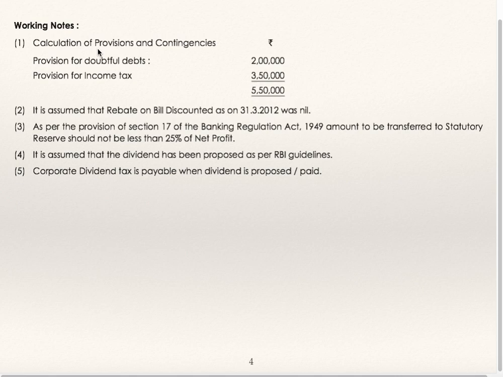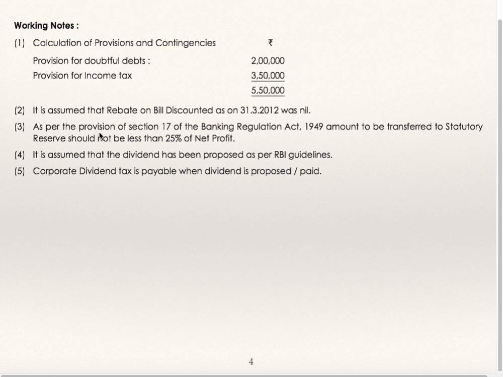First we'll see notes and schedules. Provisions and contingencies. Provision for doubtful debts 2 lakhs. Provision for taxation is 3,50,000. Total provision is 5,50,000. It is assumed that rebate on bills discounted as on 31st March 12 was nil. Opening rebate on bills discounted is nil. Closing rebate on bills discounted is to be deducted from schedule 13, and if opening rebate on bills discounted is given, it is to be added, but we'll assume that it is nil, it is not given.